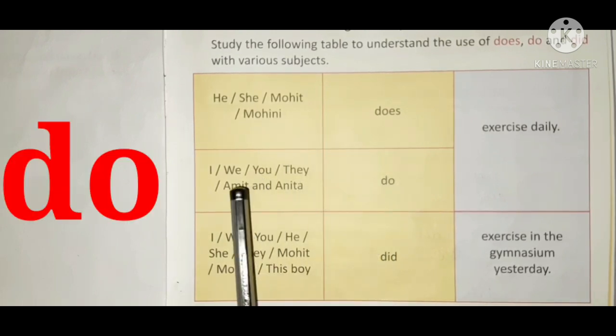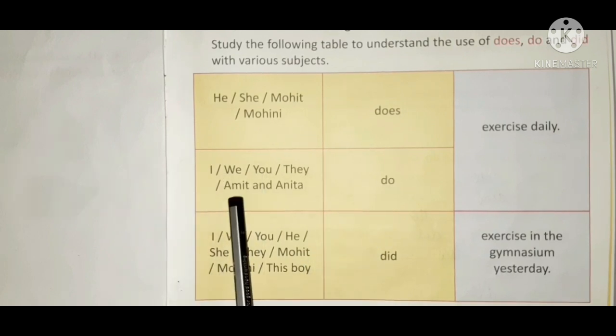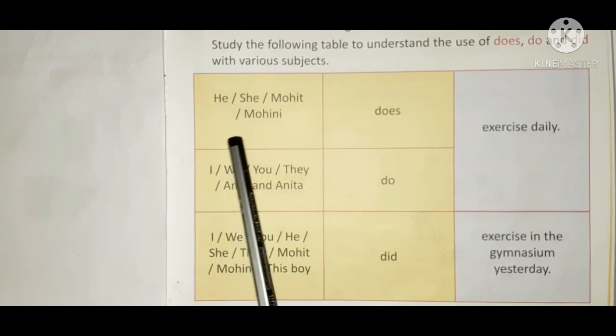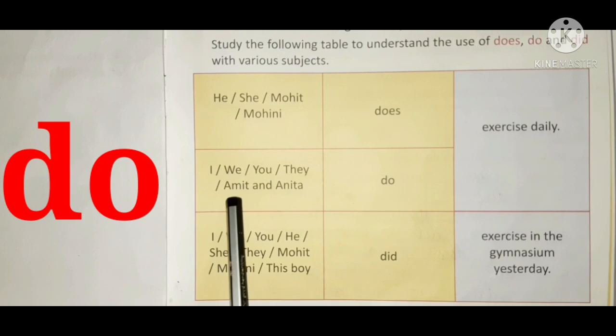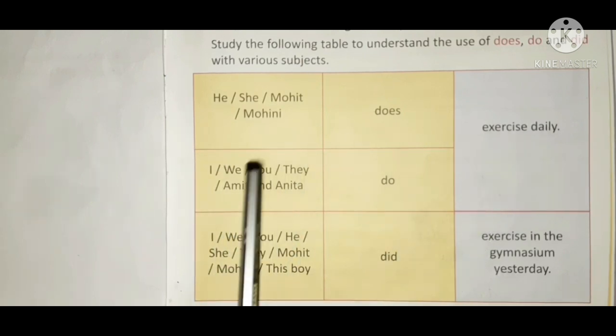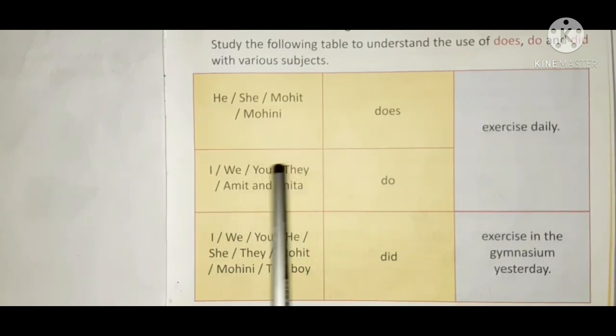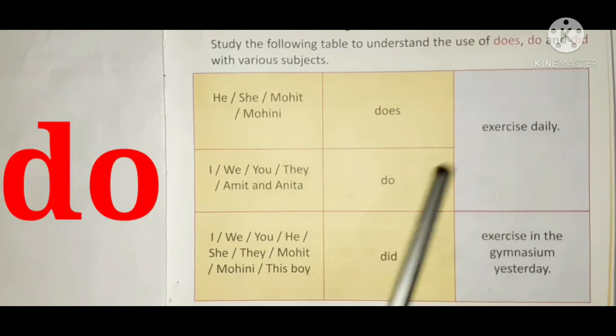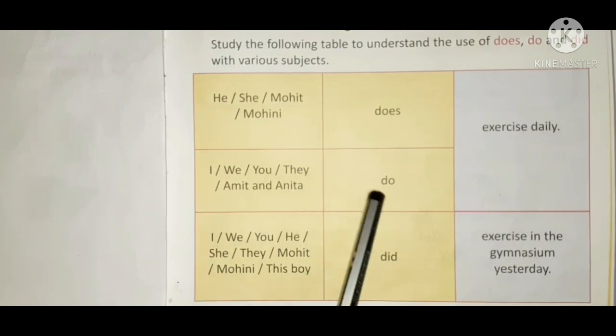Do is used with plural subject. Does is used with singular subject. Do is used with plural subject. I do exercise daily. We do exercise daily. You do exercise daily. They do exercise daily. Amit and Anita do exercise daily.